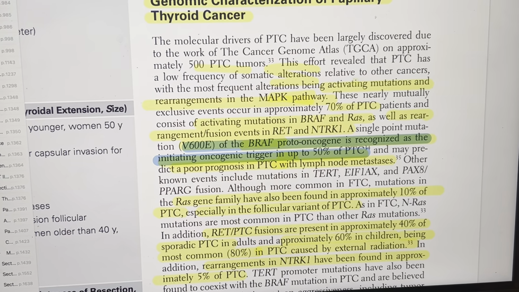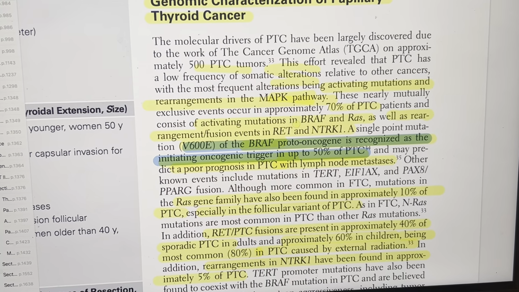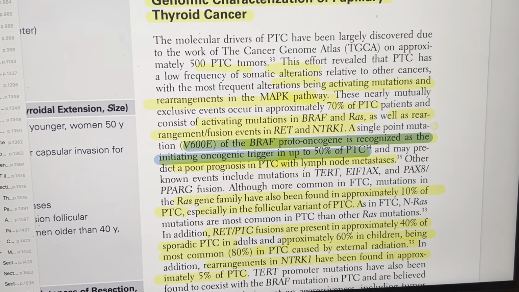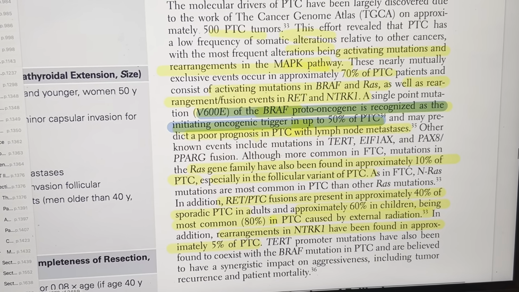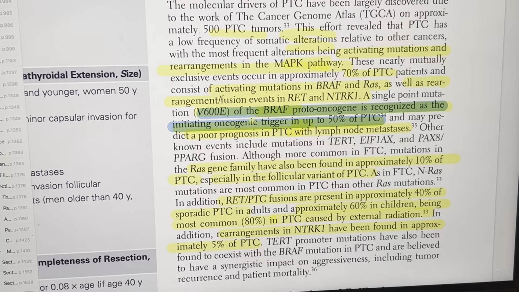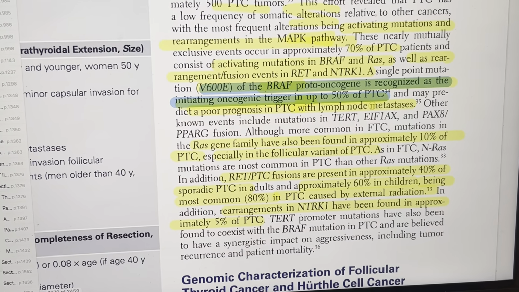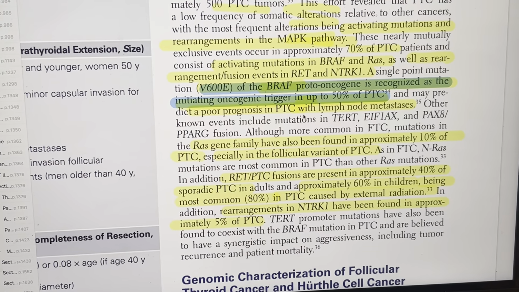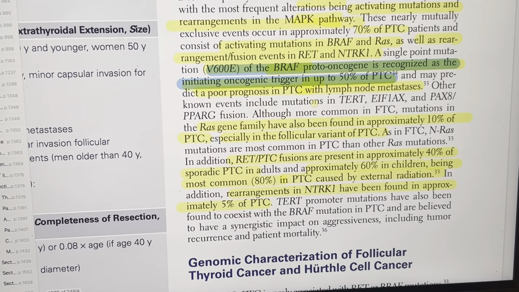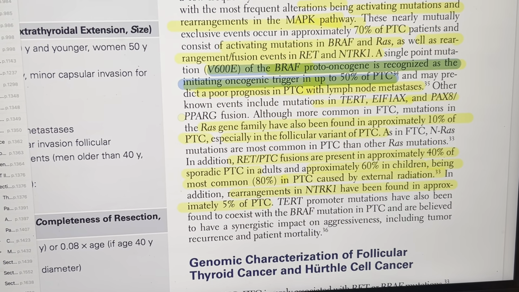So activating mutation rearrangement of the MAPK pathway, and also activating mutation of the BRAF, RAS, as well as rearrangement fusion events in RET and TRK1. A single point mutation of BRAF V600E proto-oncogene is recognized as the initiating oncogene trigger in up to 50% of the PTC and may predict poor prognosis in PTC with lymph node mets. And other known events include mutation in the TERT, PAX8, PPARG fusion.